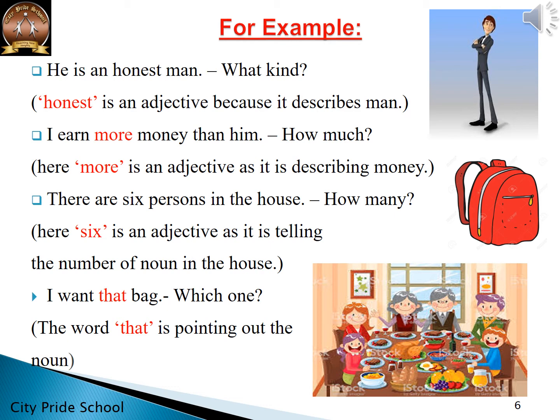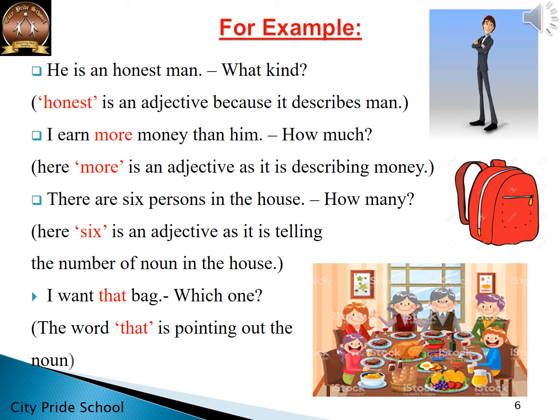The next one, there are 6 persons in the house. So here persons is a noun. So here in this sentence, 6, the exact number has been mentioned. So how many persons? 6 persons. So 6 is an adjective as it is telling the number of a noun in the house.